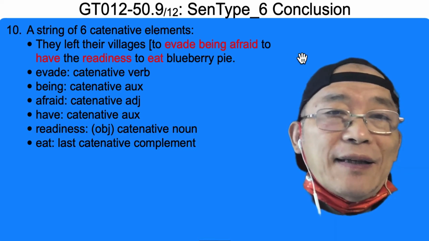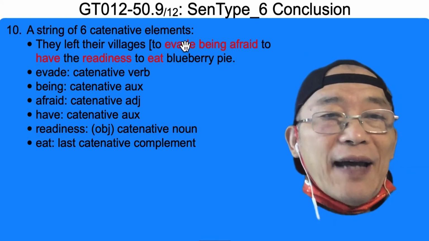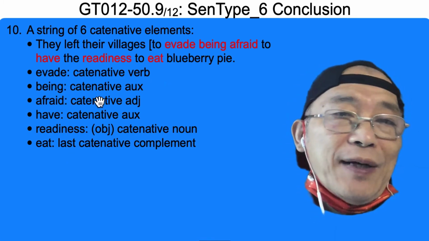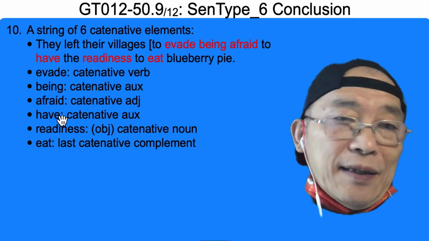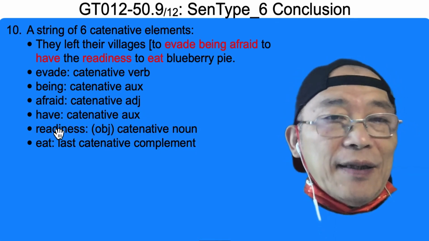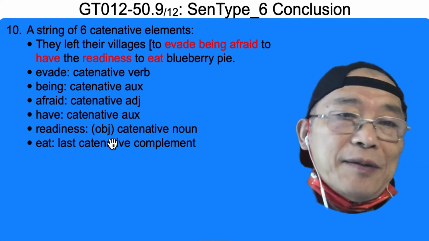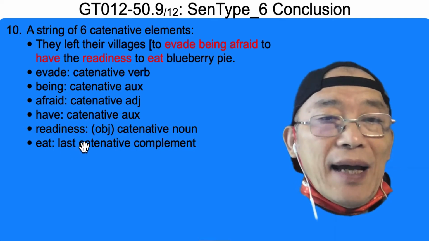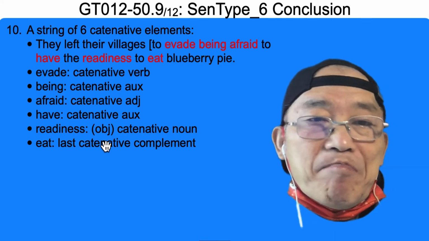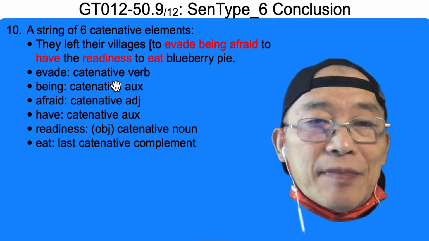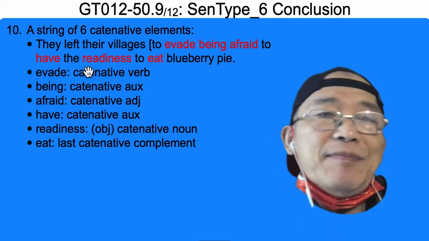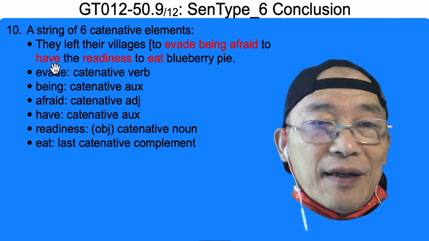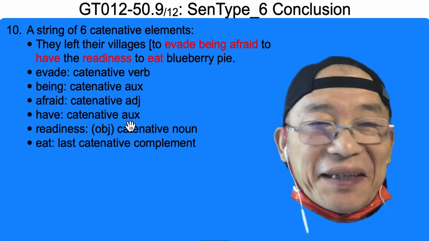And some other catenative adjectives. So for this sentence, 6 catenative elements. This one, catenative verb. This one, catenative auxiliary. This one, catenative adjective. This one, catenative auxiliary. This one, catenative noun. Noun is acting as an object. Have something. So does have should be lexical, not catenative auxiliary.